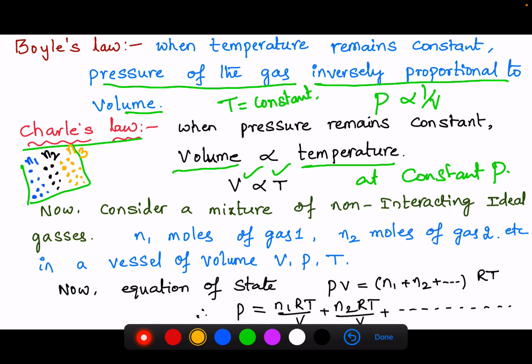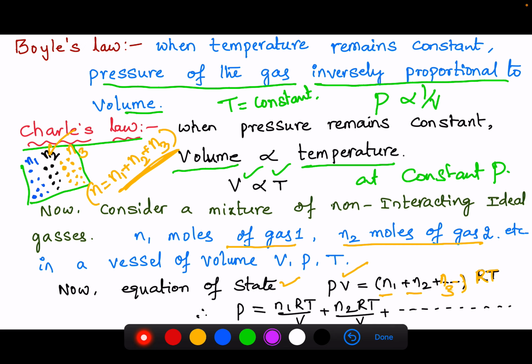A mixture of non-interacting ideal gases: N1 moles of gas 1, N2 moles of gas 2, N3 moles of gas 3 and so on, in a vessel of volume V, at some pressure and some temperature T. Now the ideal gas equation is PV equal to the total amount of substance, N1 plus N2 plus N3 and so on, into RT.